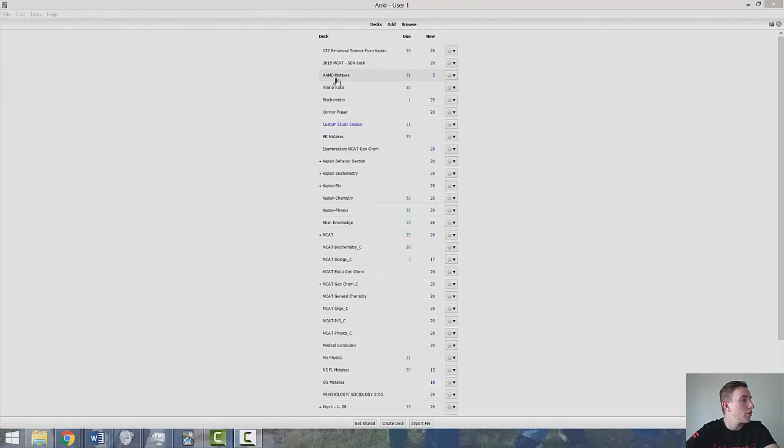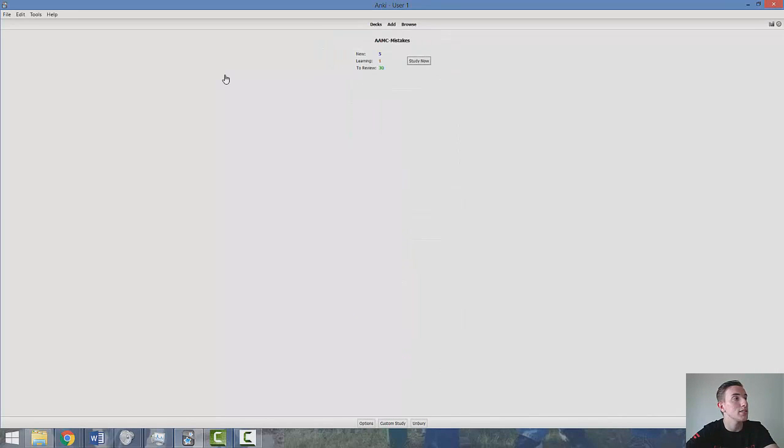And so there's a couple other decks in here besides the ones I made, and what I did was when I went over my practice exams and reviewed the questions I got wrong, I would make note cards based on the concepts of the questions I got wrong. So for example, AAMC mistakes, right? That's going to be all my mistakes that I made on the AAMC practice exams.